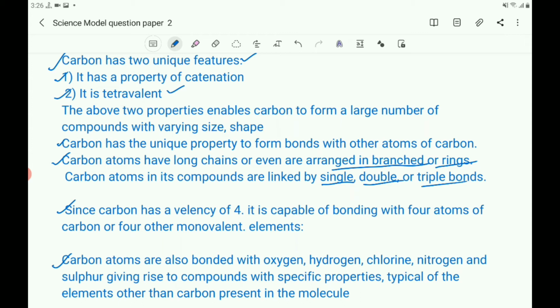Carbon atoms in its compounds are linked by single, double or triple bonds. Since carbon has a valency of 4, it is capable of bonding with 4 atoms of carbon or 4 other monovalent elements. Carbon atoms are also bonded with oxygen, hydrogen, chlorine, nitrogen and sulfur, giving rise to compounds with specific properties typical of the elements other than carbon present in the molecules.